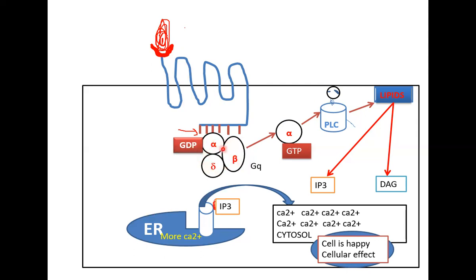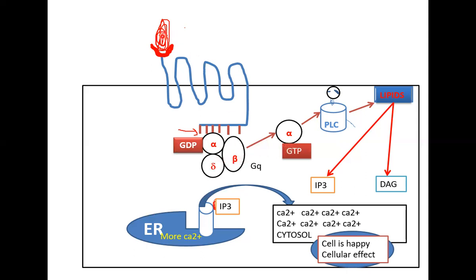So it becomes active when a ligand binds to it. So the moment a ligand binds to this one, alpha will detach from the beta and gamma subunits, and this GDP will be converted to GTP. Here, the alpha subunit has detached from the rest of the subunits. Why?